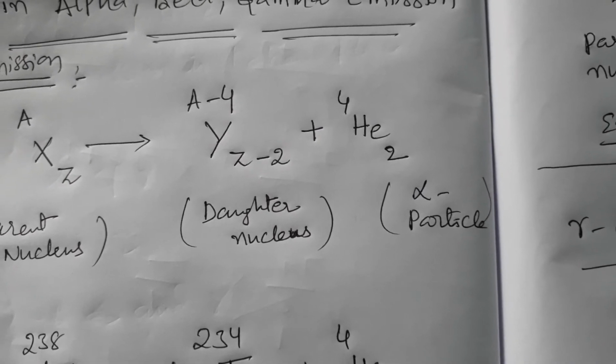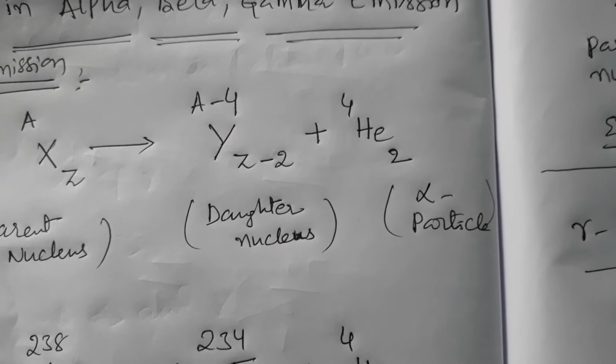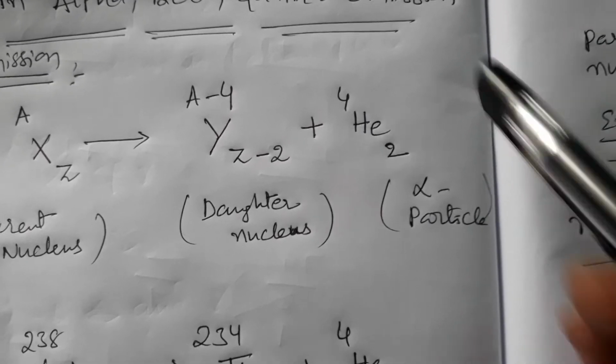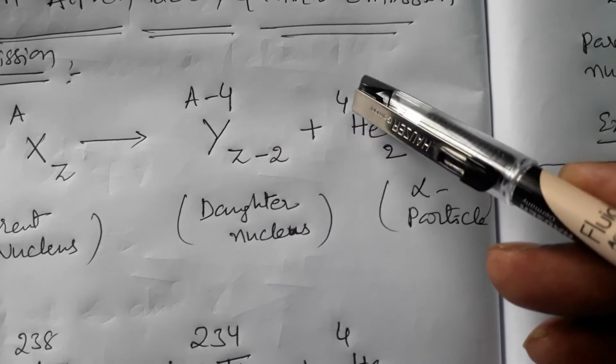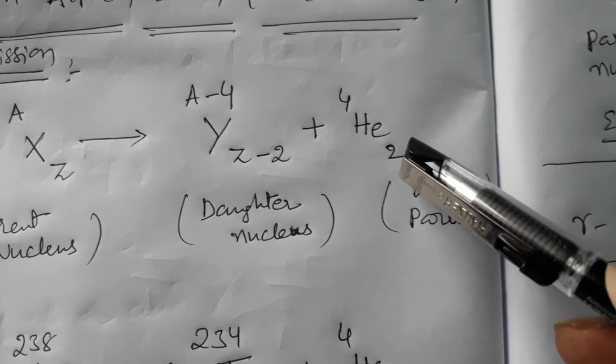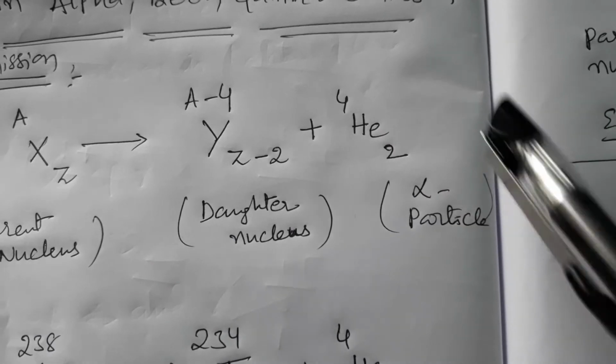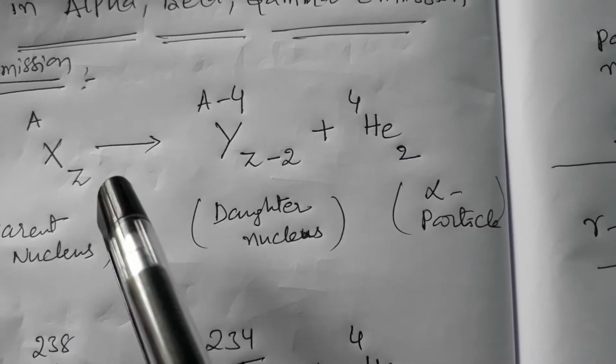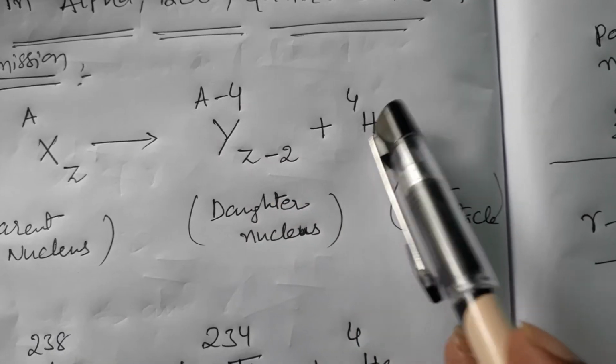Proton represents atomic number, proton plus neutron represents atomic mass. So proton plus neutrons, that is atomic mass 4, only protons, atomic number 2. This is alpha particle.